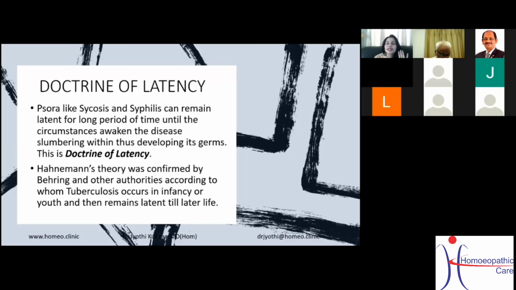It just is latent, or it just sleeps inside our body for some part of time, and when another favorable situation comes, it pops out again with herpes zoster. It usually sleeps in the nerve. That's why the intercostal nerves are the ones which are frequently infected. So what does latency mean? That is sleeping or hiding or lying dormant for a certain period of time and coming out again when the situation is favorable.